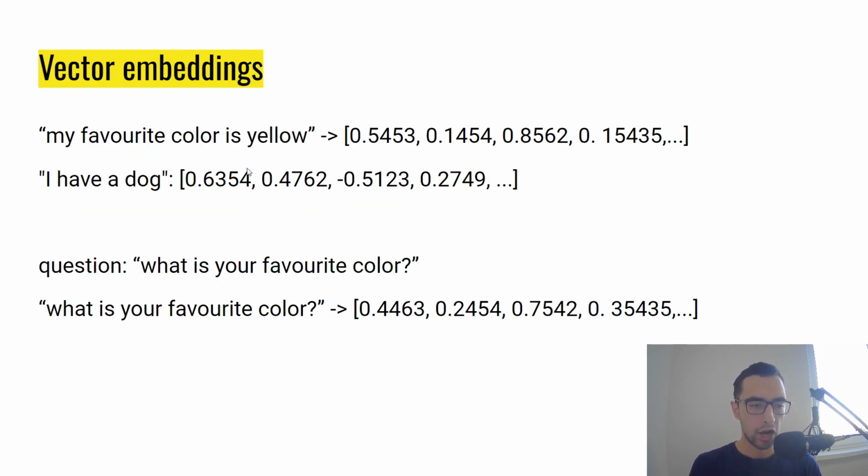Okay, so how do we use this information to answer questions? Let's say we have two embeddings as an example. My favorite color is yellow and I have a dog. You can notice that their embeddings are actually vectors. They can be coordinates in a coordinate system. So for example, this can be X coordinate, Y coordinate, Z coordinate, and there are 1500 coordinates here. But this is basically a vector, and this is a vector. Now, what you do is you take the question, what is your favorite color?